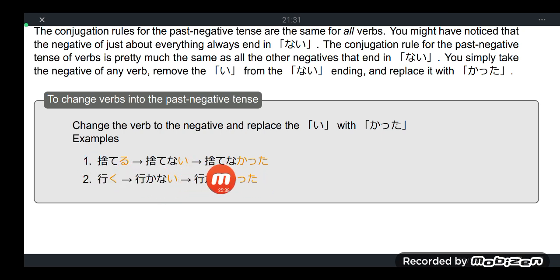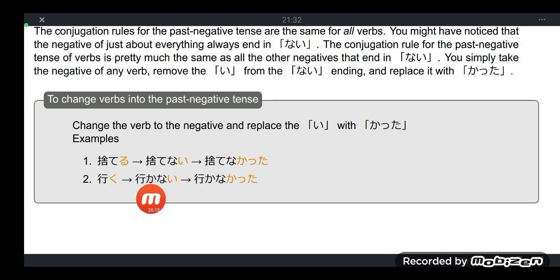So suteru becomes sutenai, and eventually sutenakatta. For iku, what is the nai form or negative form of this verb? Iku is ikanai, because you get the a counterpart in the kana table. We have discussed this already in our past lessons. In that ku, you remove the ku and replace it with its a counterpart, so iku becomes ika, then add nai.